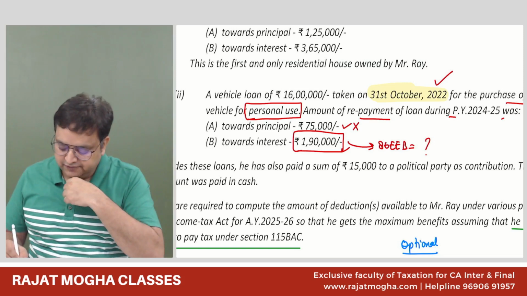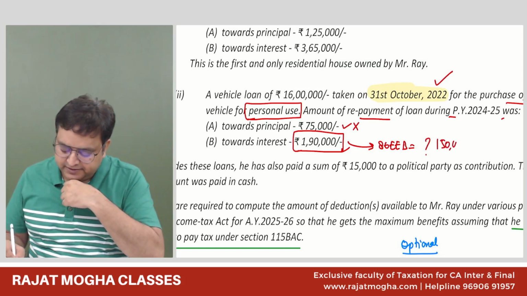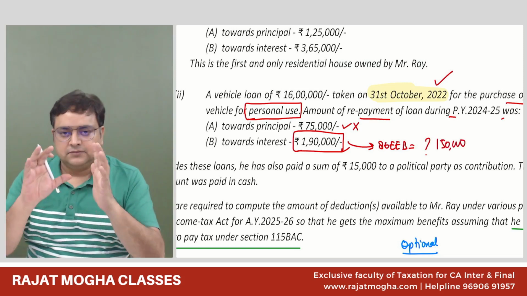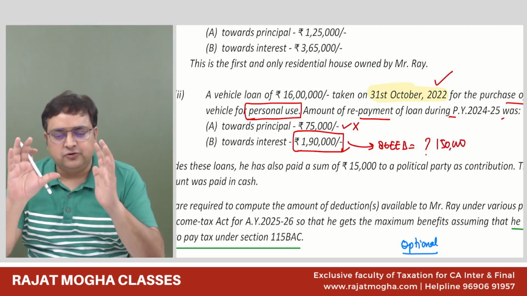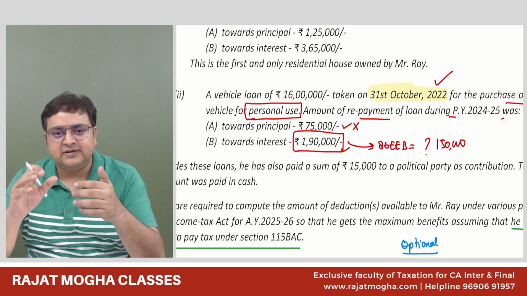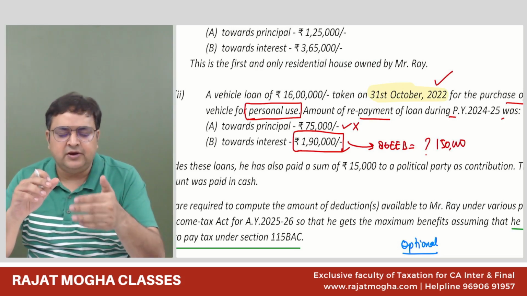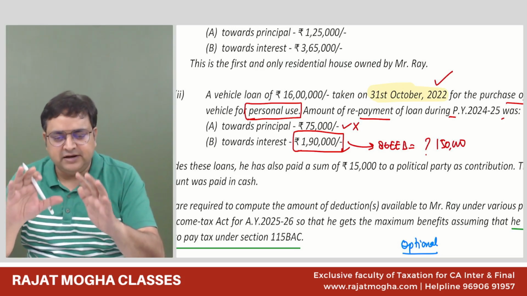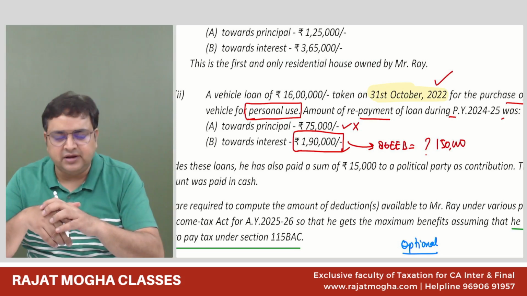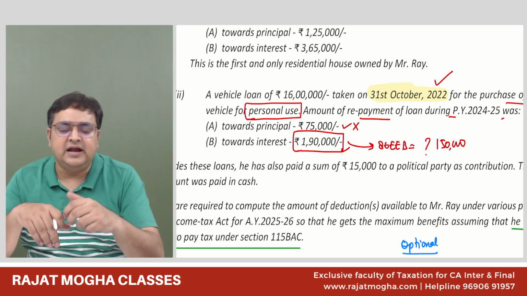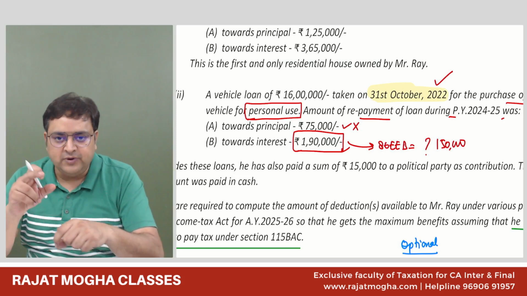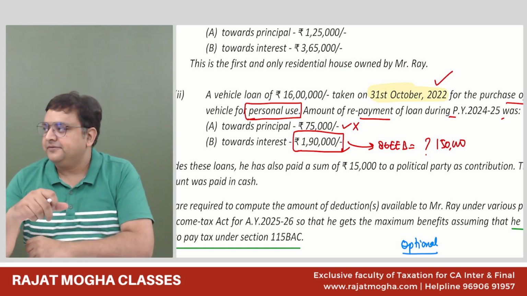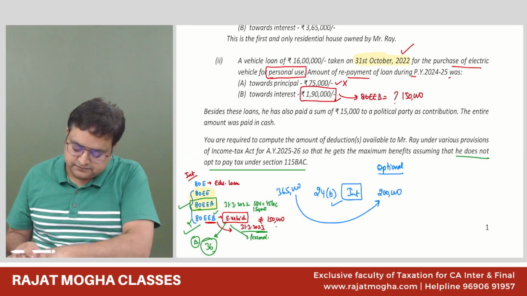150,000. How much? 150,000. Are you all getting it? Yes. So sir, although in the classes I have said that these sections 80EE, 80EA, 80EB are not that much important, but still 1% if it will come, we should know how we'll be giving the deduction. Therefore I have taken this question intentionally, so that you can at least revise those sections once again. Okay.